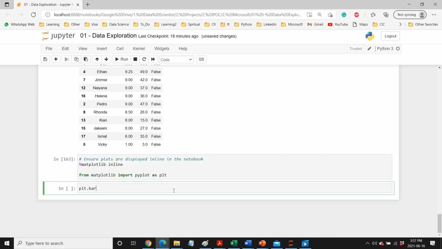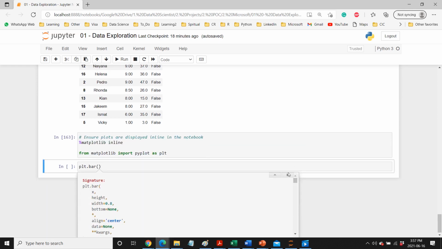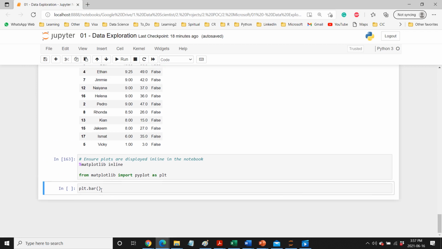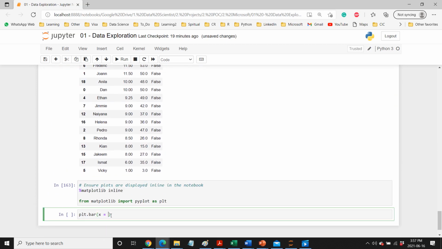In plt, that library has a method called bar, and we want a bar chart. Let's see quickly what arguments we have here. We can see x, height, width, bottom. So let's give x what we want to see on the x-axis. The data frame, what is the name of the data frame? df students, and we want to see the name of the student.